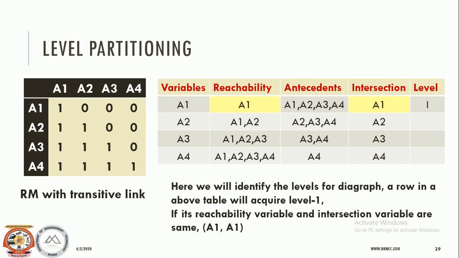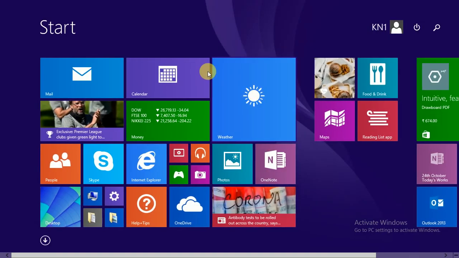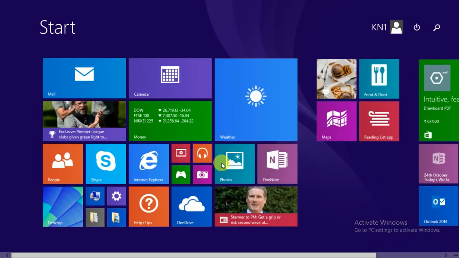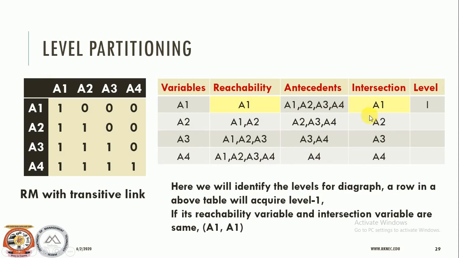Now you need to identify the intersection of these two sets, meaning one from the reachability and the second from the antecedents. If you make an intersection, A1 is common. Here if you make an intersection, A2 is common. Here only A3 is common. Here only A4 is common.